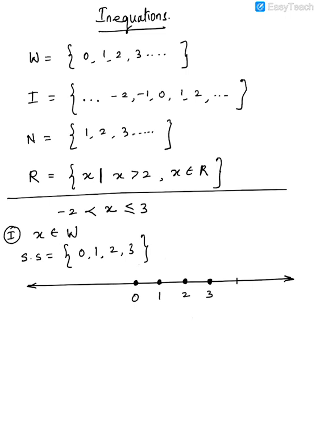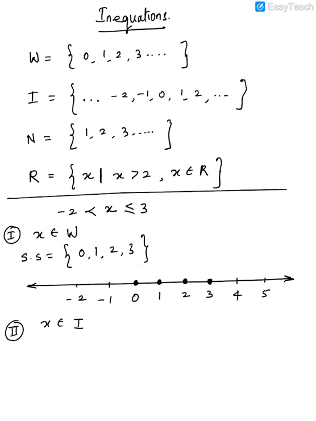Now you need to do what? You have to also mark 2 more numbers before and after. Remember, that's compulsory. It's a board rule. They'll cut a mark otherwise for this. So you just make a number line but highlight the points which are part of the solution set, like how I have highlighted here: 0, 1, 2, 3.